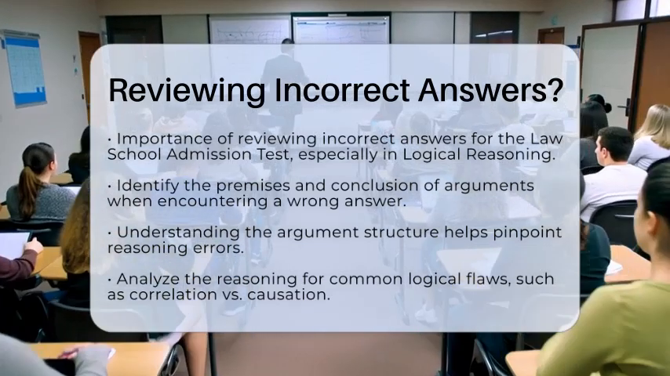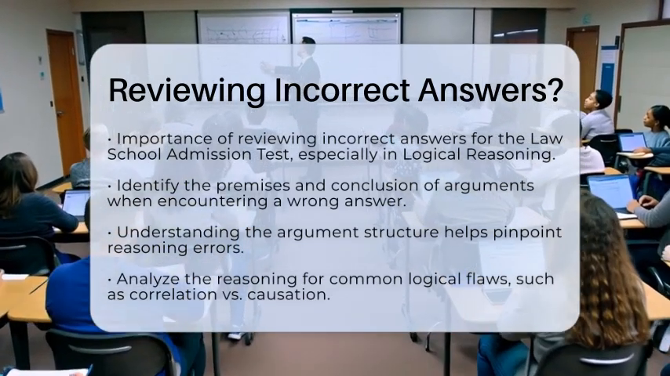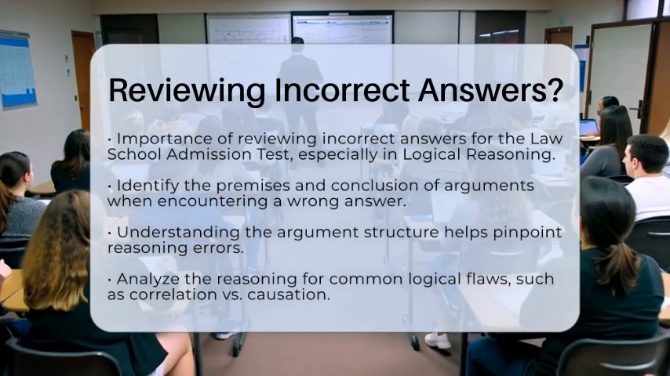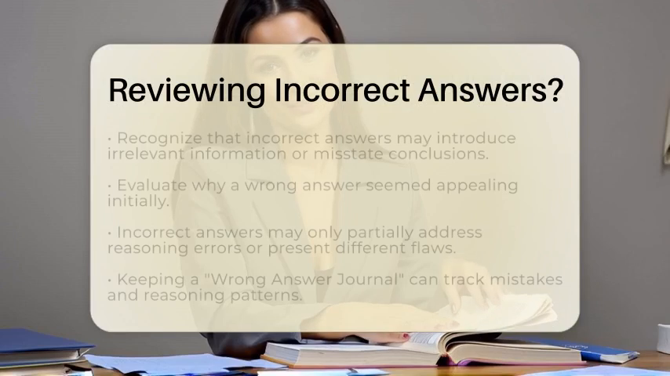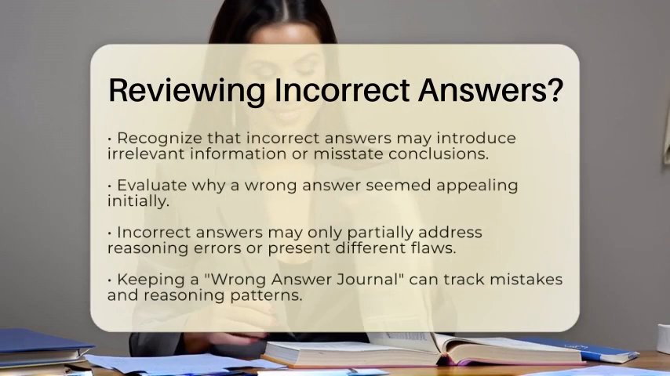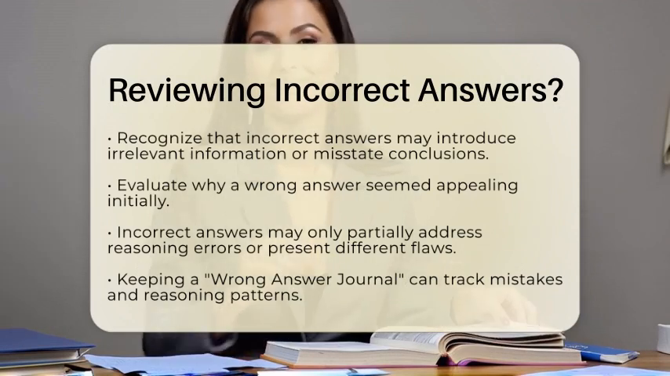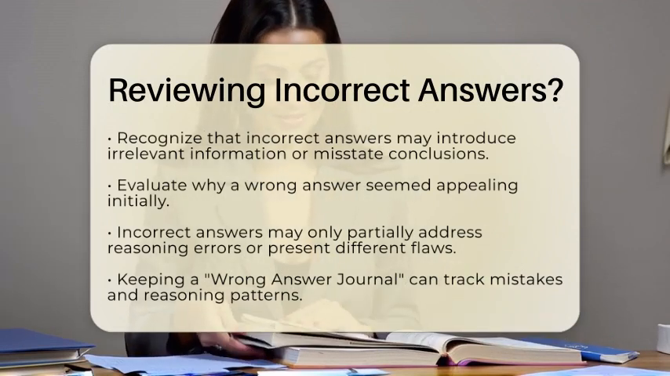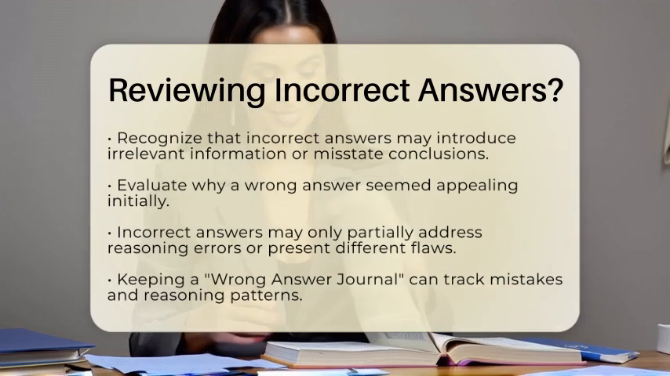Next, analyze the reasoning in the argument. Look for common logical flaws. For instance, some answers might assume that correlation implies causation or generalize from limited evidence. Others might ignore alternative explanations. Many incorrect answers exploit these reasoning errors, either by overstating or misrepresenting the argument's flaws.